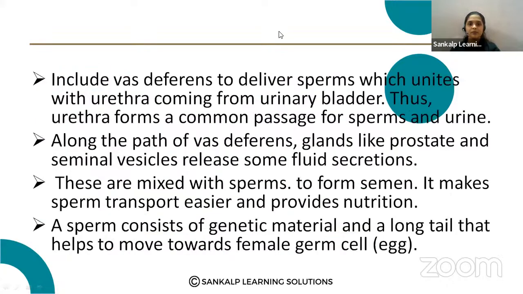And the male reproductive system also includes the vas deferens to deliver the sperm to the urethra, coming from the urinary bladder. Thus, the urethra forms a common passage for sperms and urine.